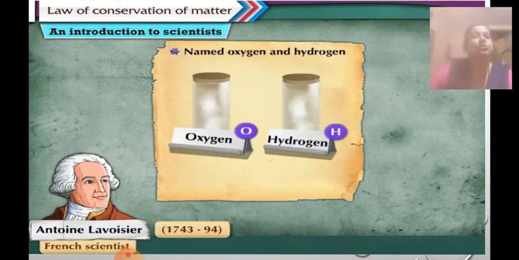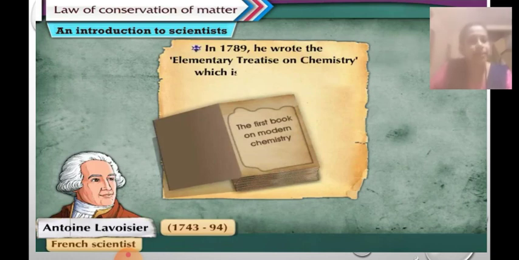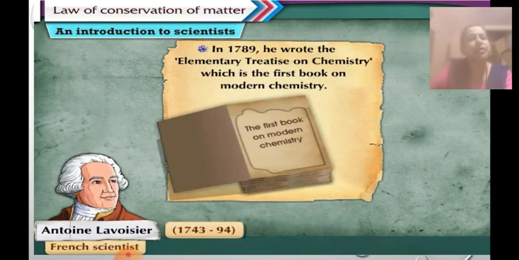He also gave the names oxygen and hydrogen. He also discovered for the first time that water is made up of oxygen and hydrogen, in the combination of two hydrogen atoms and one oxygen atom. He also published a book in the year 1789, Elementary Treatise on Chemistry, which is the first book on modern chemistry.